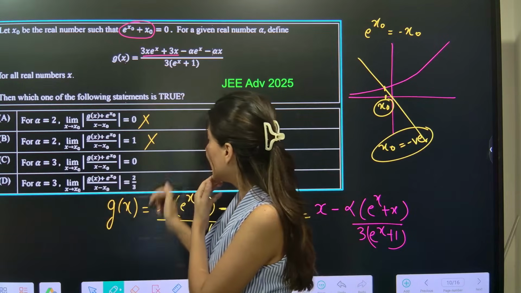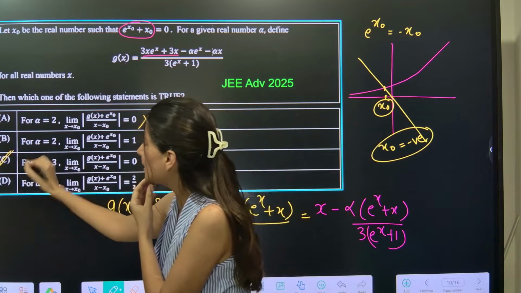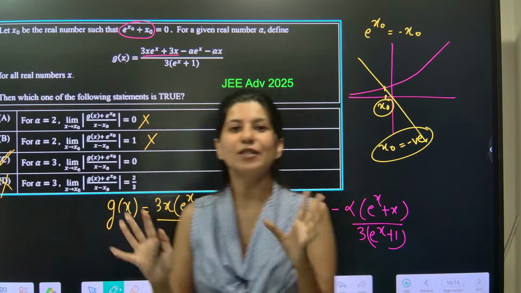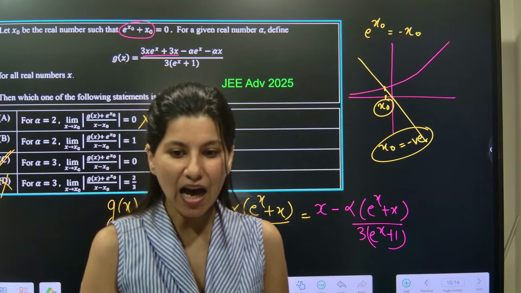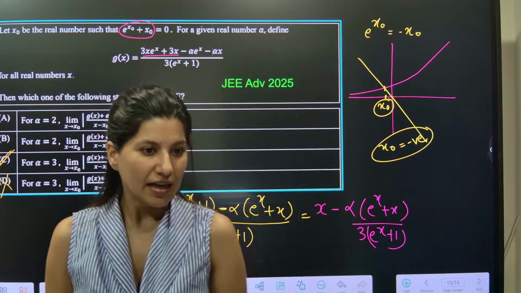Alpha 3. So limit will be 0. So only option C is correct and D is absolutely wrong. Okay. Alright. So this is how we have to do such questions.